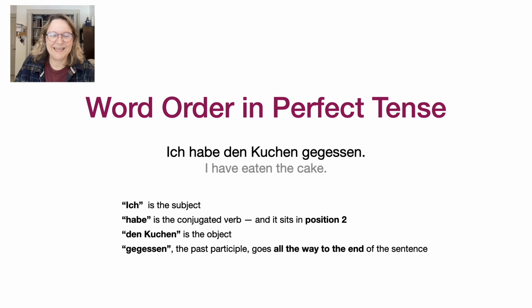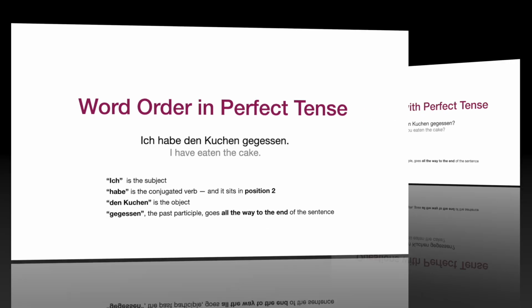It's one of the most typical German sentence types. Want to start with a different word? No problem. Den Kuchen habe ich gegessen. The cake I ate. Even when we move things around, habe still sits in second position, and gegessen still comes last. That's the magic of German. Word order follows logic, once you know the rules.